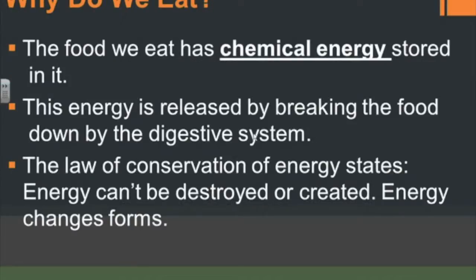So why do we need to eat? Well, we need to get energy that is stored in food. Ultimately, every cell in our body needs energy. The food is the source of that energy, that chemical energy. We're going to talk about chemical energy in more detail a little bit later on, but every cell in our body needs food, which is chemical energy. This energy is released by breaking down the food in the digestive system, and we're going to take this energy that is locked in the food and give it to our body.